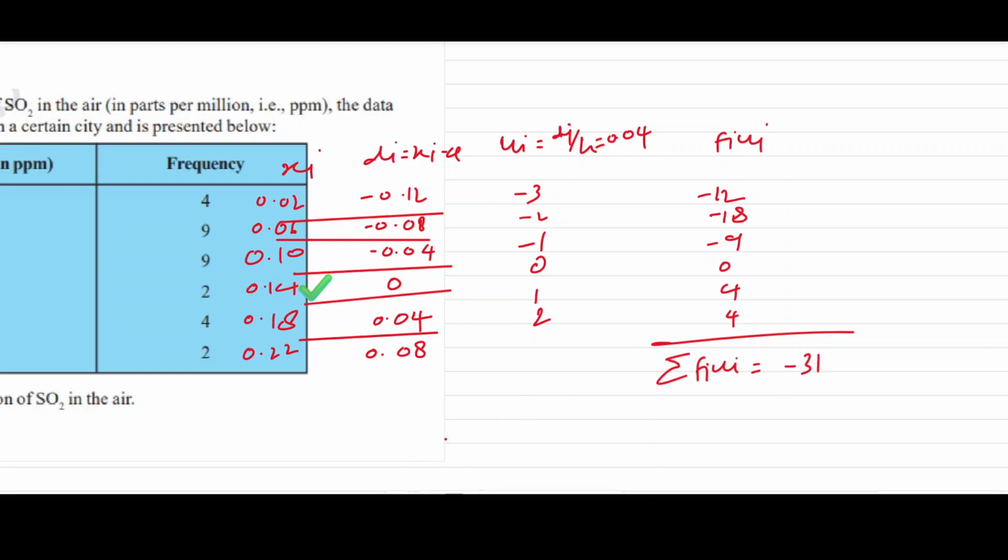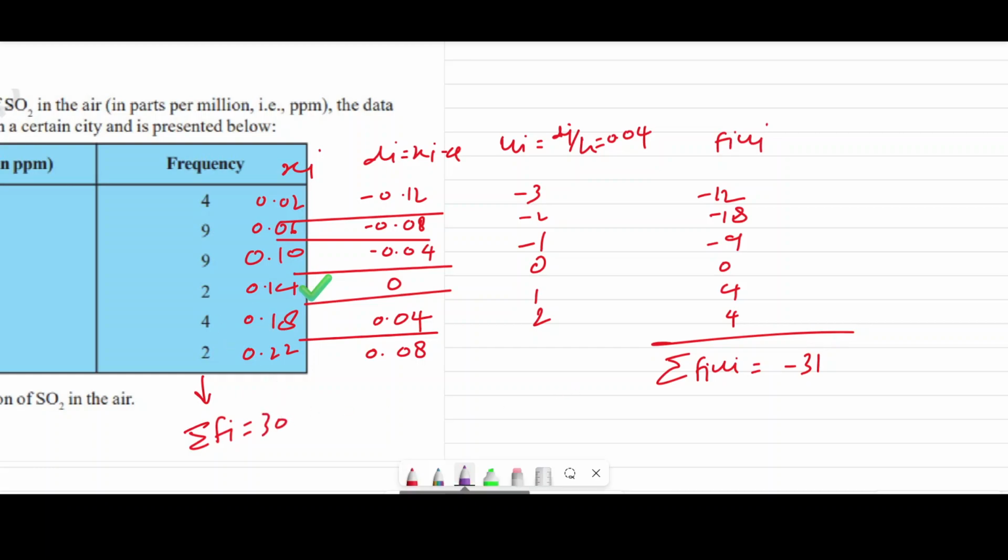Now the frequency, the sum of this, sigma fi. Sigma fi is: 4 plus 6 is 10, 10 plus 12 is 22, and 22 plus 8 will be 30, so this will be 30.